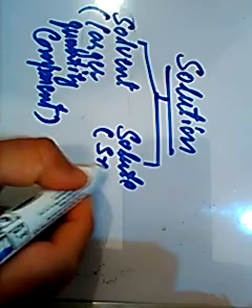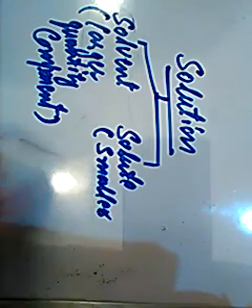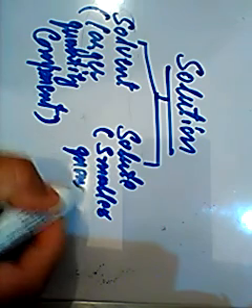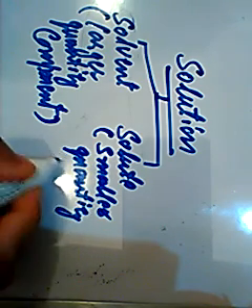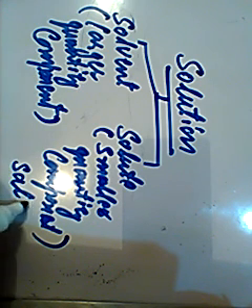As in the example of salt water, salt is the solute and water is the solvent, because water is present in the larger quantity and salt is present in the smaller quantity in the solution.